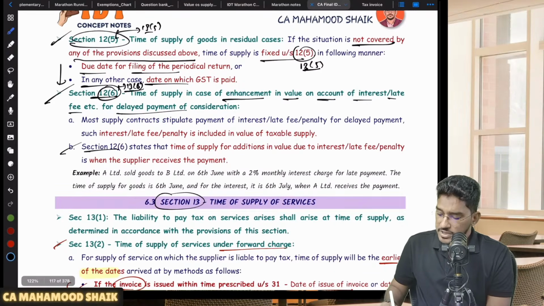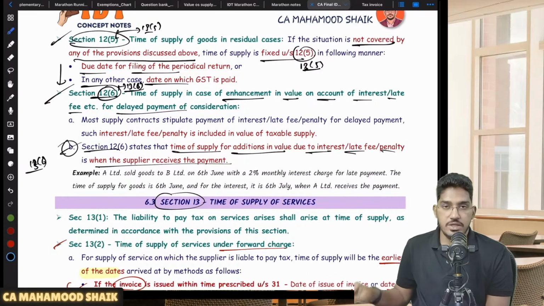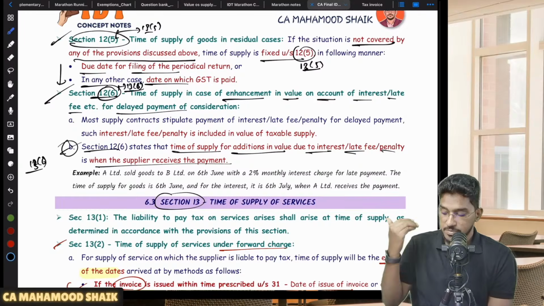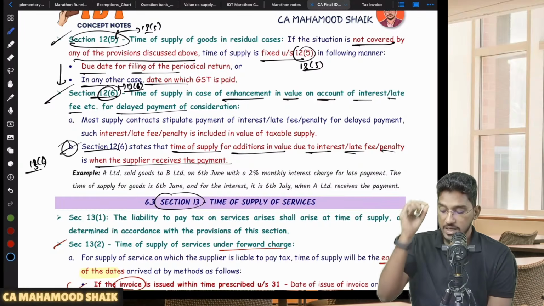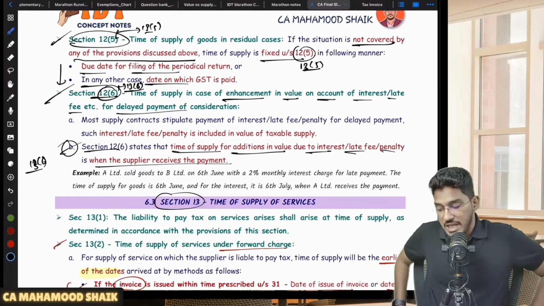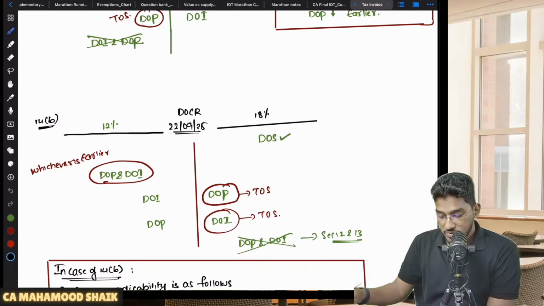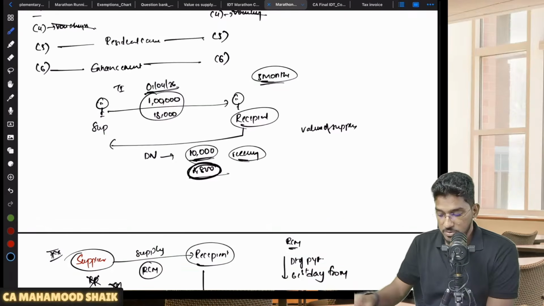So Section 12 subsection 6, in case of supply of goods, states that time of supply for addition in value due to interest, late fee, penalty is whenever the supplier receives the payment. Same exact provision will be there under 13 subsection 6 also. So in case of supply of services, if there is any enhancement in value due to interest, late fee and penalty, the time whenever that supplier is receiving that enhancement of value, that will become the time of supply. So that's all, my dear students. These are all various subsections which are talking about the time of supply.